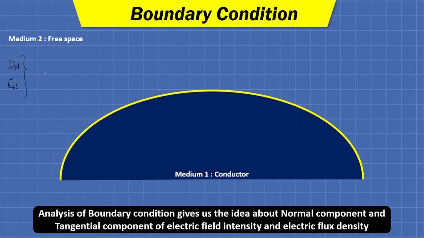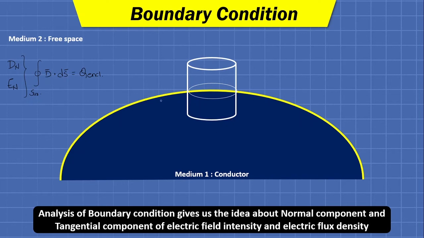And to determine this, we are going to use Gauss's law, that is the closed surface integration of D bar dot dS bar equals Q enclosed. Okay, so in order to apply Gauss's law in this condition, we are taking a closed cylindrical surface. See, we are taking the cylindrical surface only for the simplification in the integration.